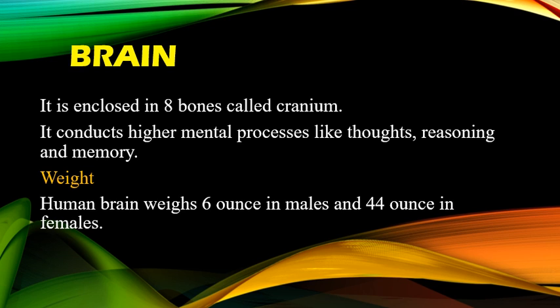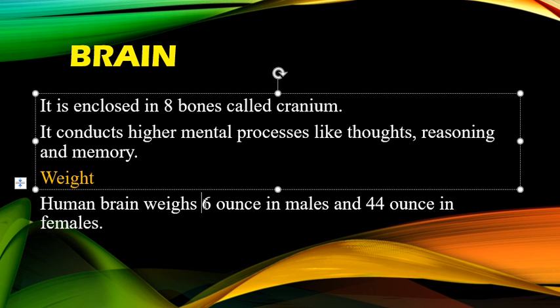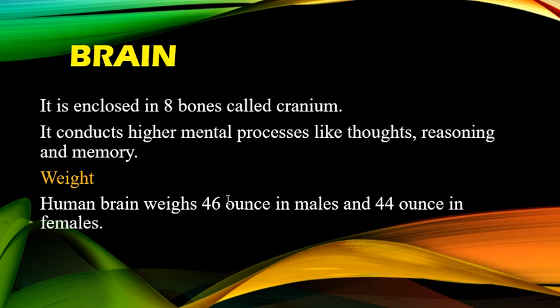Weight of the brain. The human brain weighs 46 ounces in males and 44 ounces in females. Experts believe that an organism will be intelligent in proportion to how much more the brain weighs than the spinal cord.